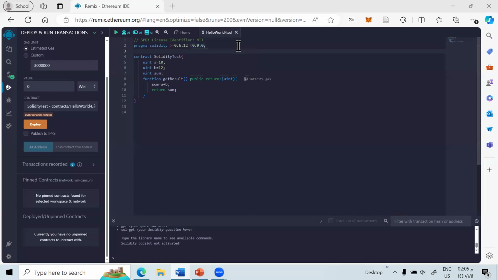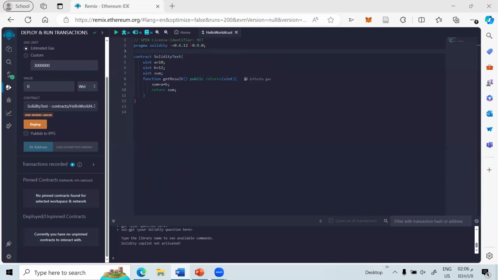In this case, it indicates that the contract is compatible with Solidity version 0.6.12. Then we have the contract keyword used to define a new contract called SolidityTest.